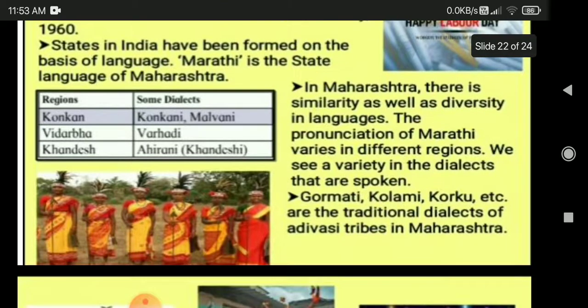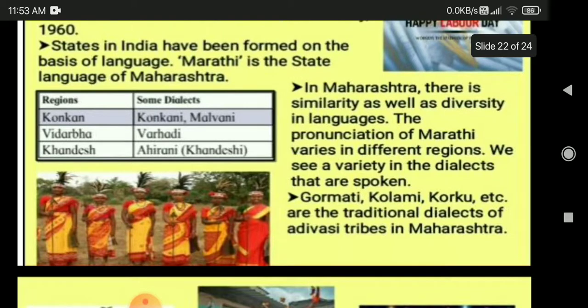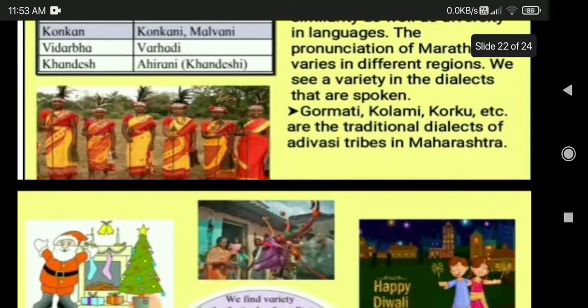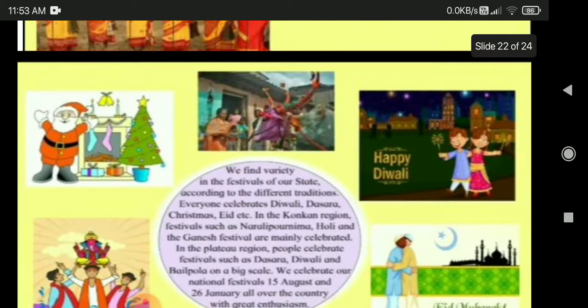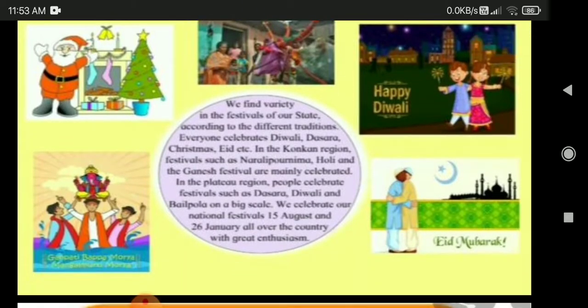According to the religions, we celebrate some of the festivals. We find variety in the festivals of our state according to the different traditions and different languages. Everyone celebrates Diwali, Dasara, Christmas, Eid, etc. In the Konkan region, which festivals are celebrated?